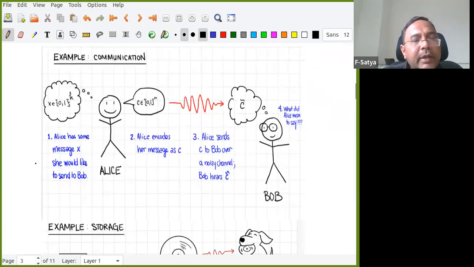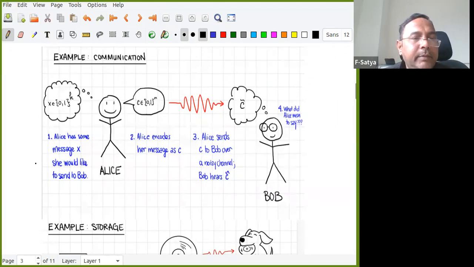For example, in communication, generally we use Alice and Bob, maybe alphabets A and B. So Alice has some message. She wants to communicate to Bob. Generally, Alice is a girl and Bob is a boy. Bob wears specs.